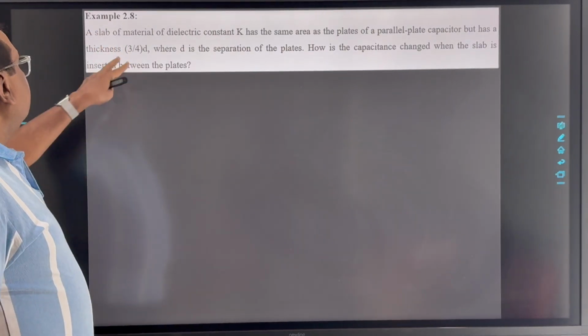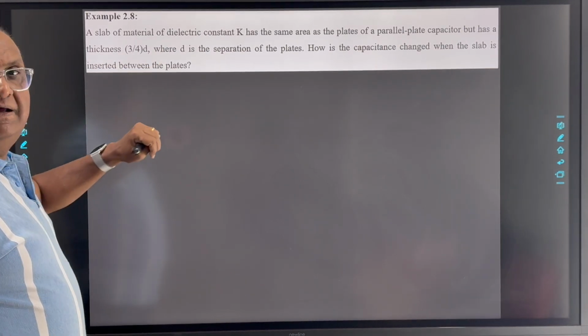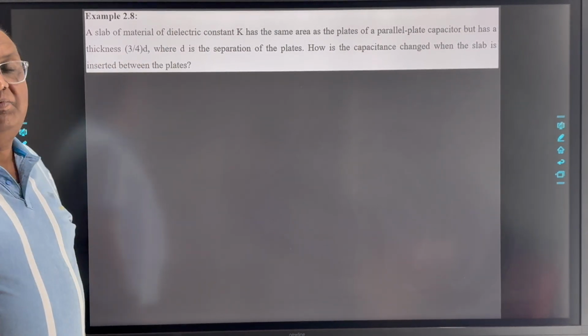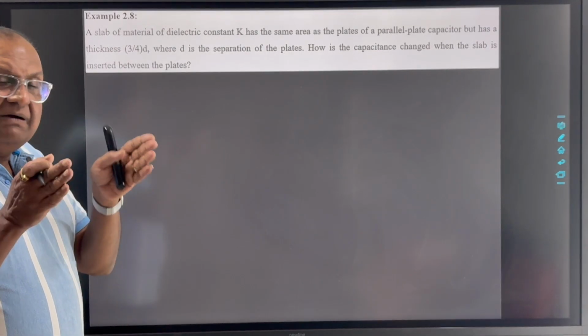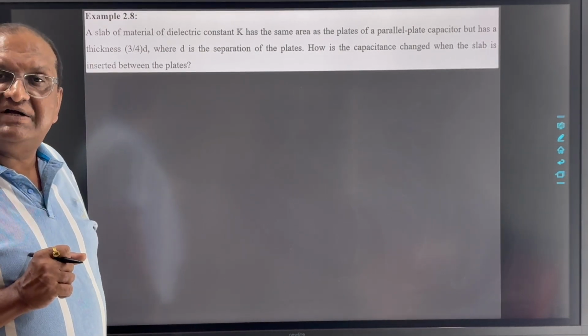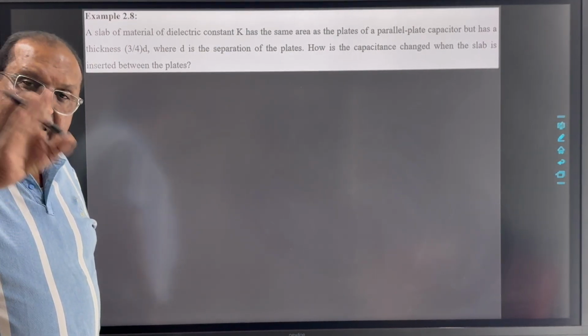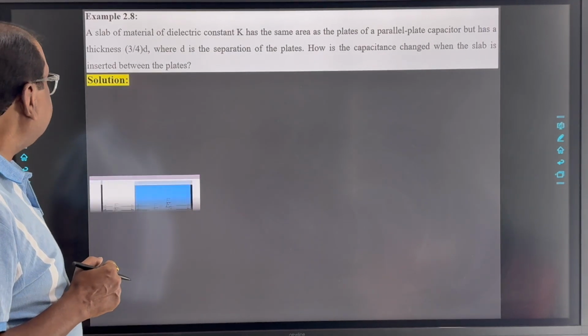Here the thickness of the dielectric is 3/4 D, and the separation between two plates is D. So we can say in some part of this particular space between two plates of the capacitor, the dielectric substance is introduced. So first understand the situation.